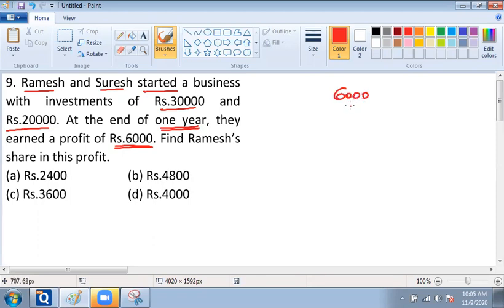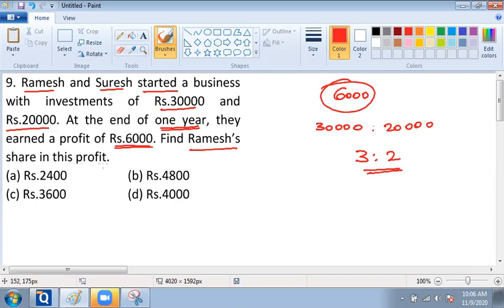it will be proportional to the amount that they are investing in the business. Okay, so we can see that the ratio corresponds to 30,000 is to 20,000 because they are investing 30,000 and 20,000 respectively. So we can see that the ratio corresponds to 3:2. So you have to divide the 6,000 rupees in the ratio 3:2. You are asked to find Ramesh's share in the profit.